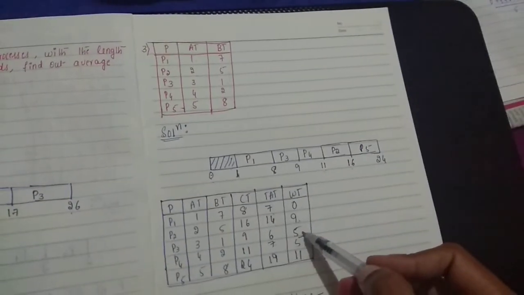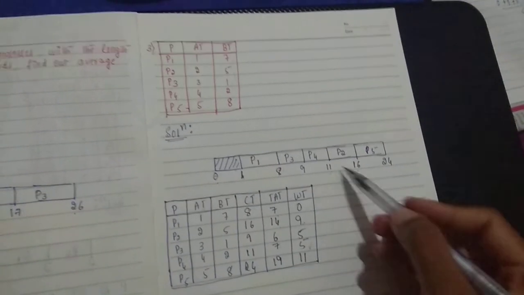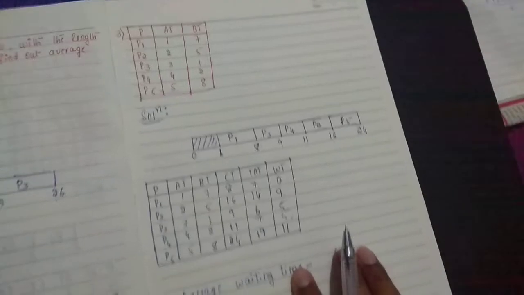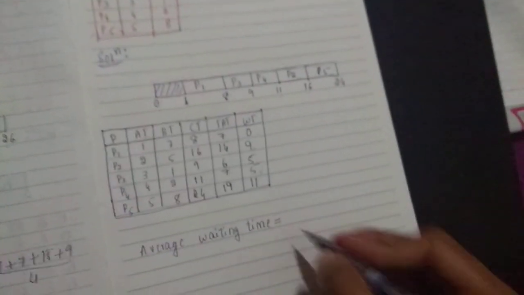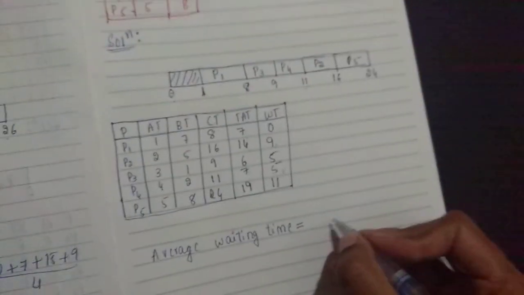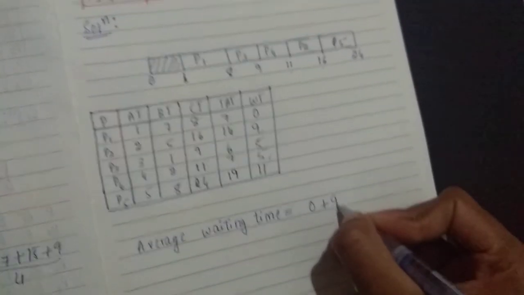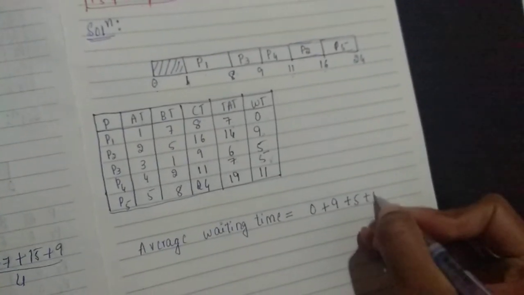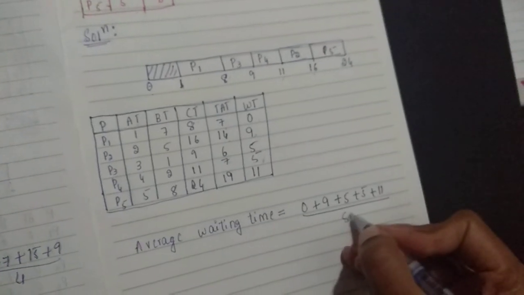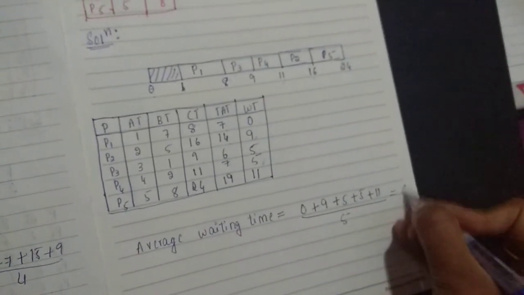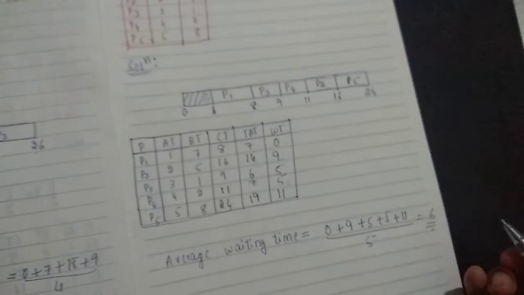In the same way for the other 3 processes, you can verify and it will be true. Then add P1 plus P2 plus P3, P4 and P5 to get the average waiting time. So 0 plus 9 plus 5 plus 5 plus 11, divided by 5 processes, gives 6 milliseconds average waiting time.